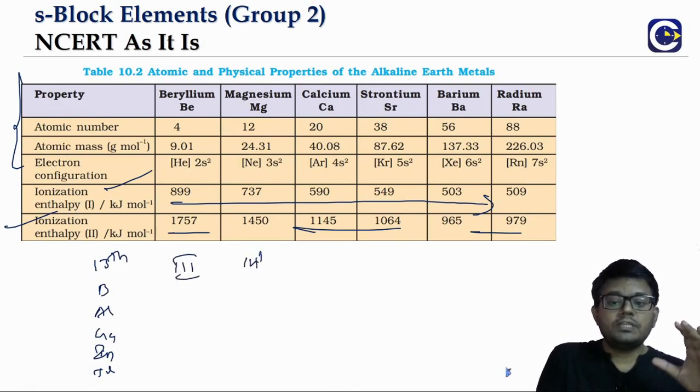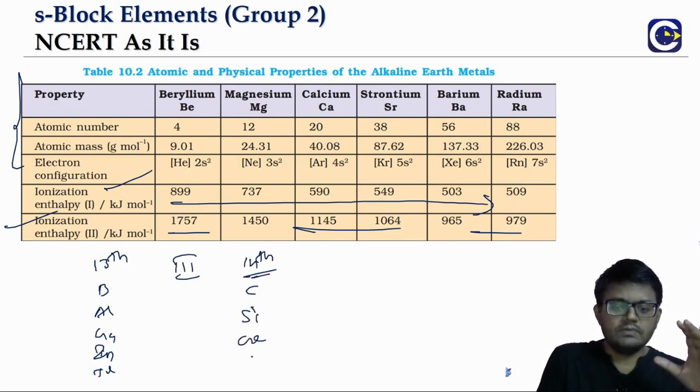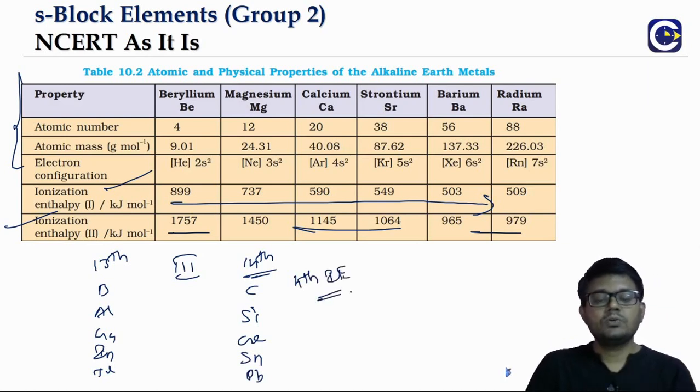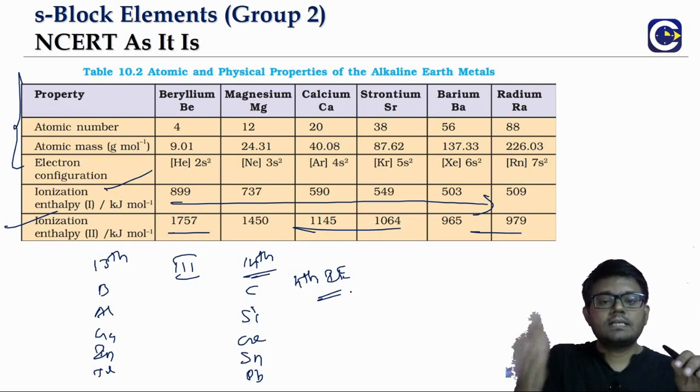If you go to the 14th group, carbon, silicon, germanium, tin and lead, there we will talk even up to the 4th ionization enthalpy, meaning the successive energy required for removing one electron.